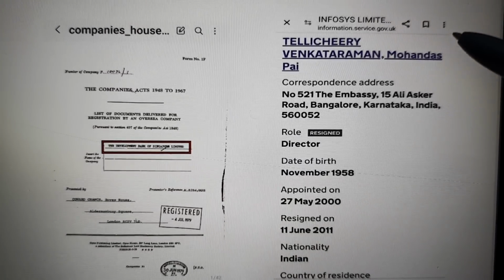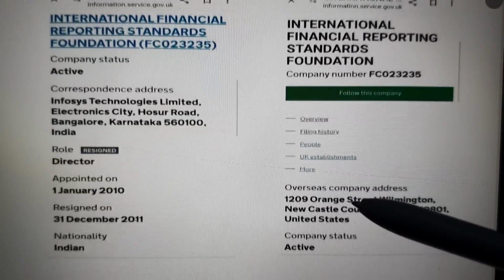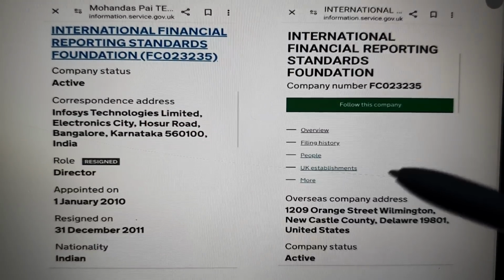So this is where things get interesting. So you can see that Infosys Limited here within another person record now, and we're looking at a company called International Financial Reporting Standards Foundation.